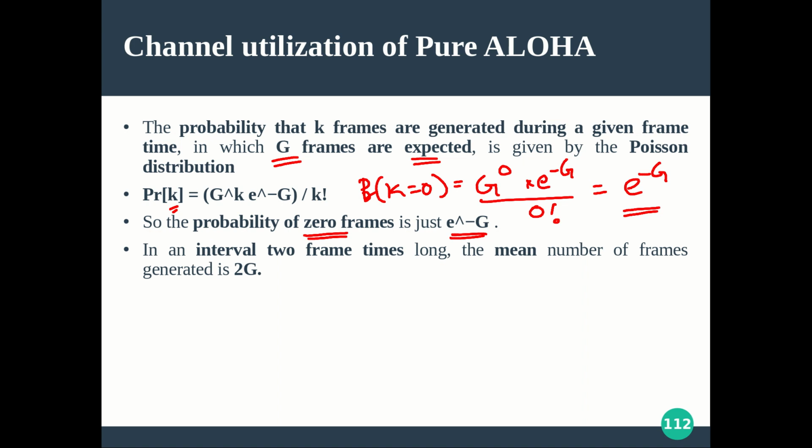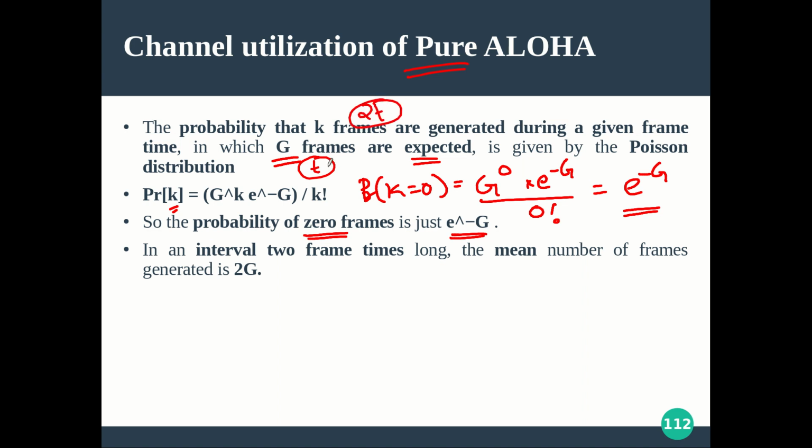So far we assumed the probability under the Poisson distribution, the formula, everything, for a duration of t unit of time. But I already told you the actual vulnerable time in pure Aloha. So the general formulation we made was for t, right? But in pure Aloha, particularly what we are discussing now, the situation is different from slotted Aloha. In pure Aloha the vulnerable time is actually not t, it is 2t, right?